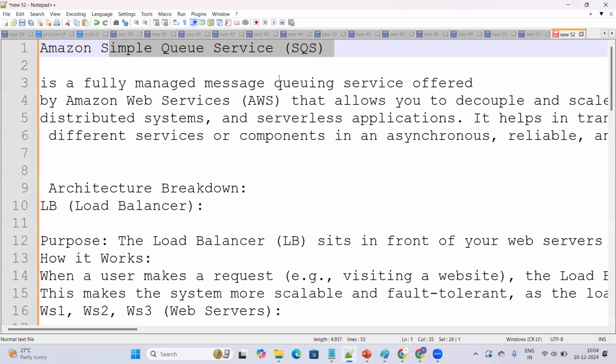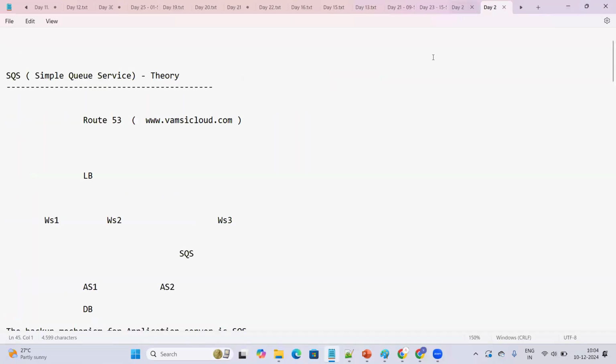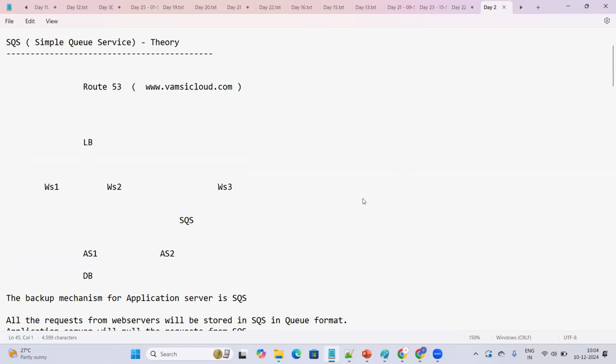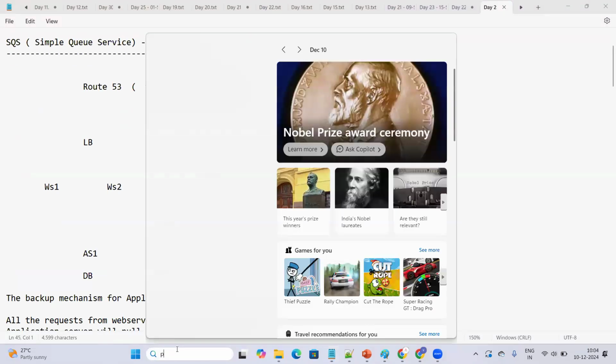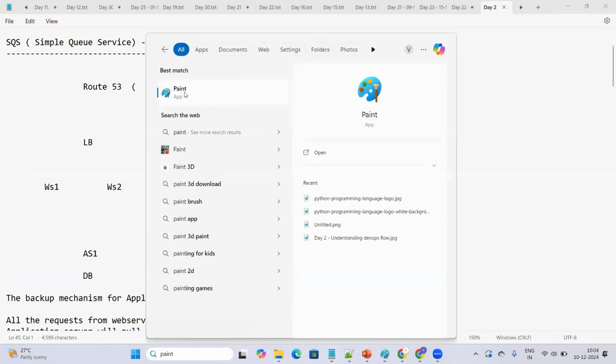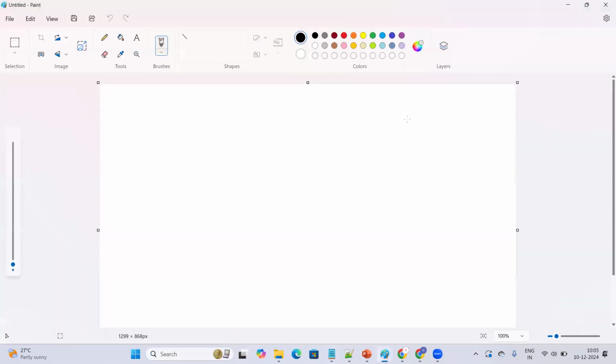To understand this one, let me show you one document so that you will understand very easily. We have some flow which we have already discussed. Usually if I am having a server, to understand SQS, I'm just trying to explain the concept.